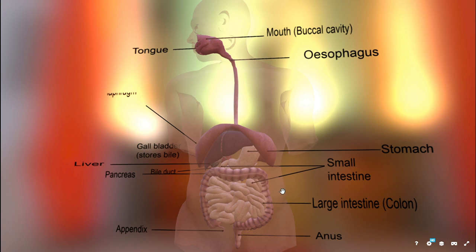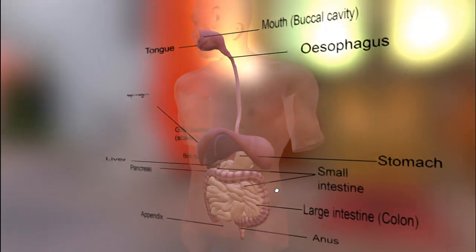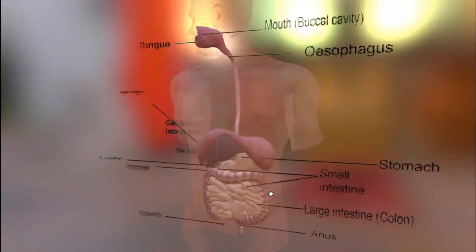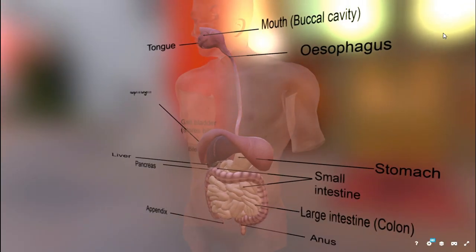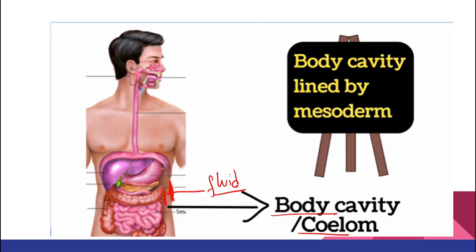This fluid filled cavity, if it is lined at both the sides with the mesoderm, we call it as coelom, right? So fluid filled cavity, when it is lined at all over the sides by mesoderm, we call it as coelom, right? So here all over you can see we have body cavity present in our body, right? Class, this is called as body cavity. Here is your alimentary canal. See your stomach, your intestine, everything is there, and in between the organs, body cavity is present which is filled with fluid.